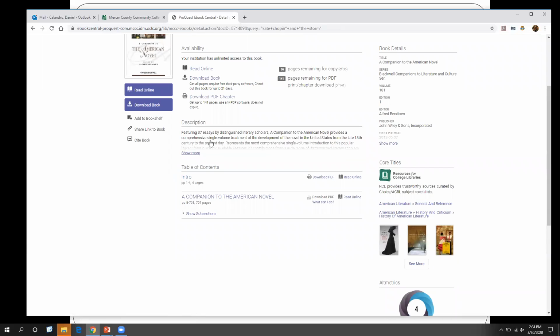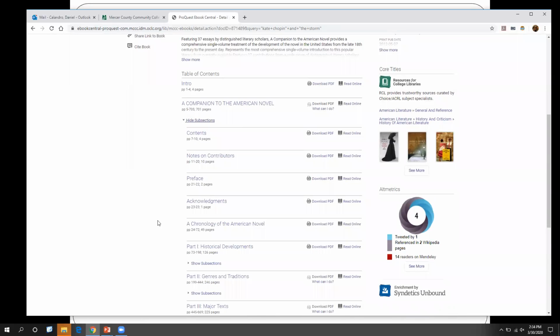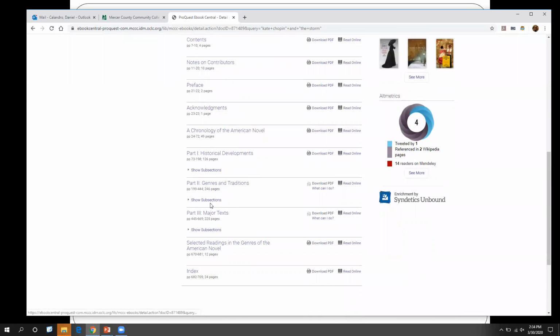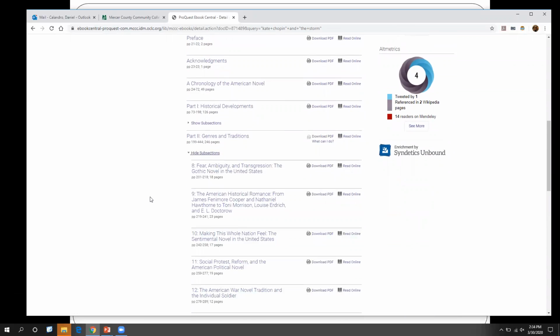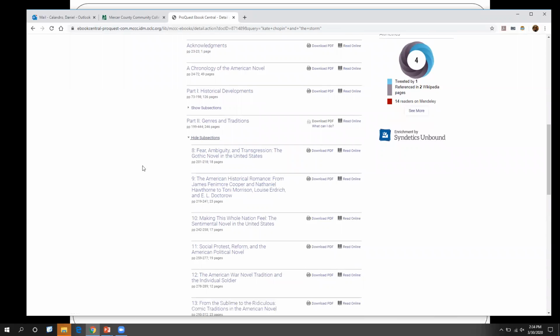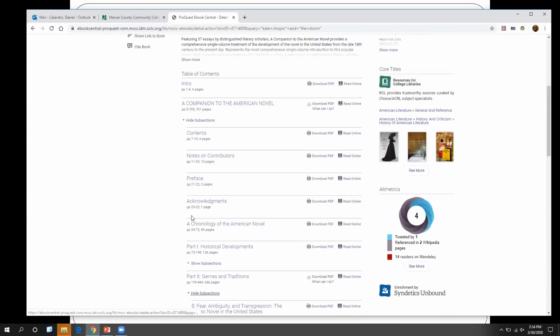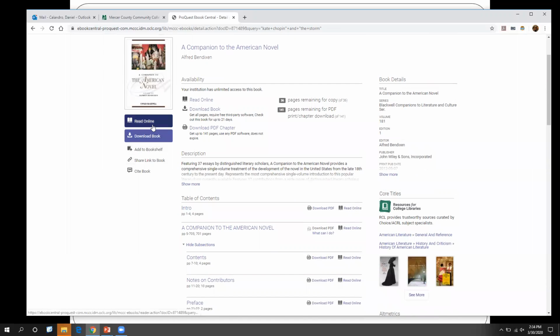All right, so here's our description. You can see we've got the table of contents. We click show subsections. We can see all the subsections and then subsections of subsections. So again, take a look at them. If you want, go ahead. You can click on either the chapter here, chapter 11, or if you go into read online, you can do that as well. It's up to you.